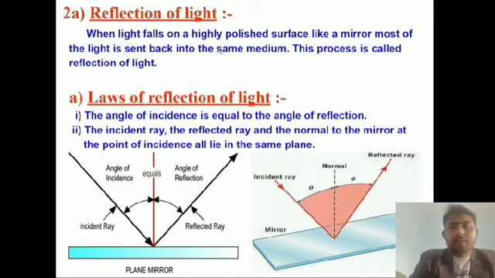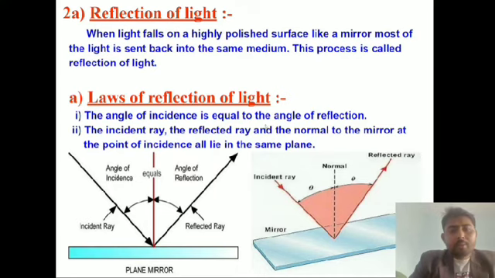So when light falls on a highly polished surface like a mirror or any other polished thing such as a polished wall, the light is sent back into the same medium. This process is called reflection of light. When reflection happens, there are some rules which are necessary.